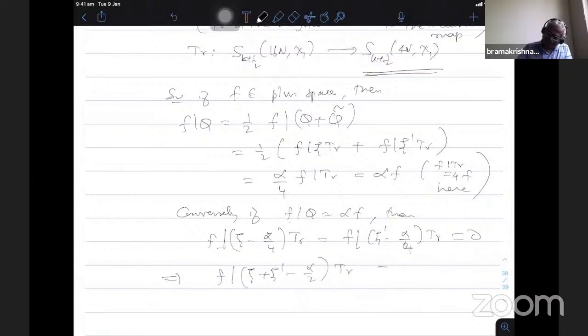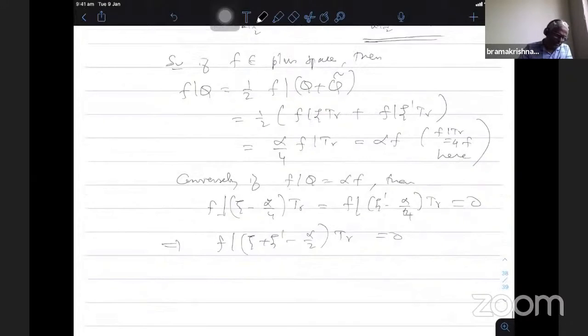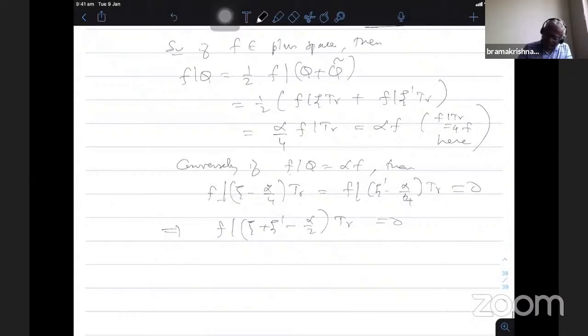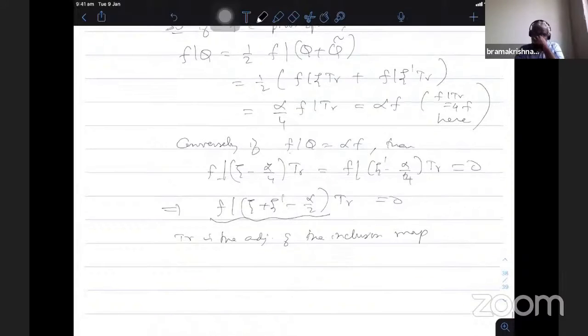Now trace is the adjoint of the inclusion map. We know that ψ and ψ' take forms of level 4N to level 16N. Therefore, this particular operation takes the form to level 16N. The level 16N trace being 0 means it is orthogonal to the level 4N space.